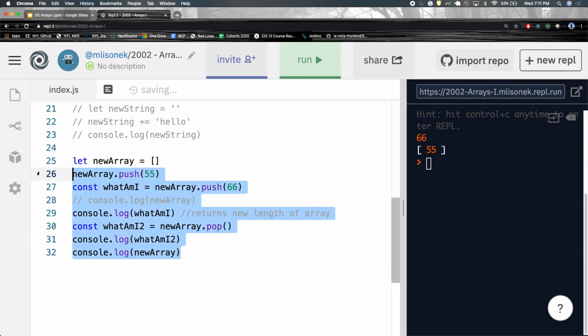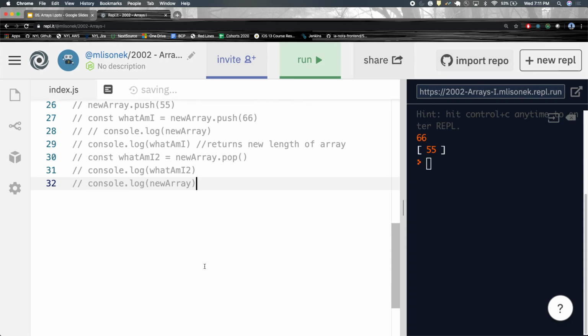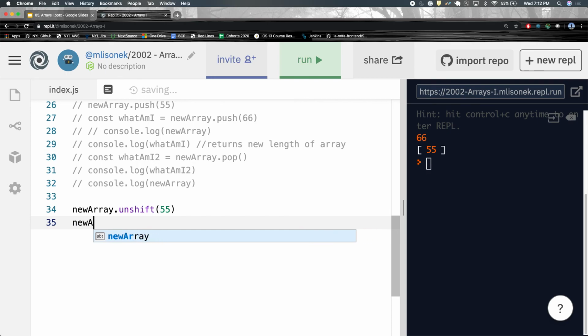So now that we're done with push and pop, we can put things in the back and take off from the back. How do we put things to the front and take out from the front? How do we do this? Okay? New array dot unshift 55. New array